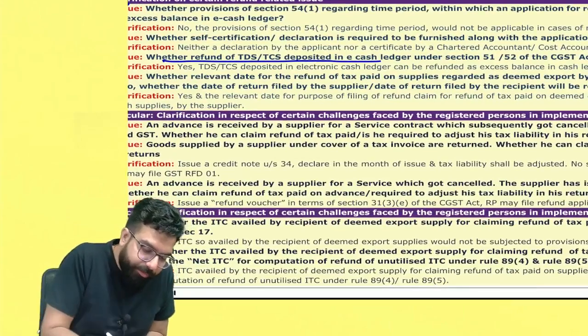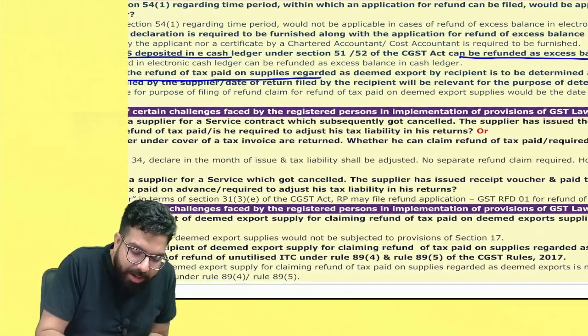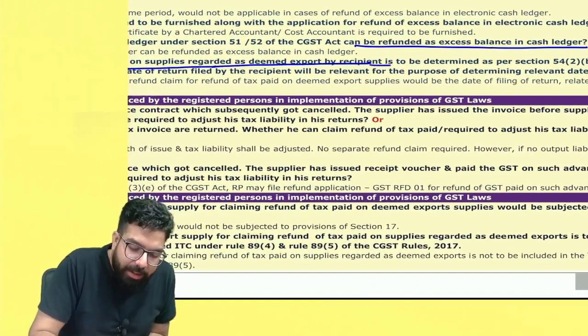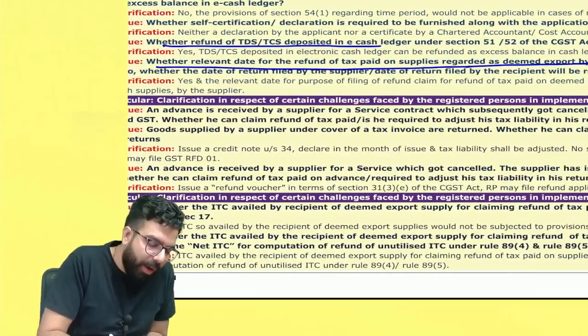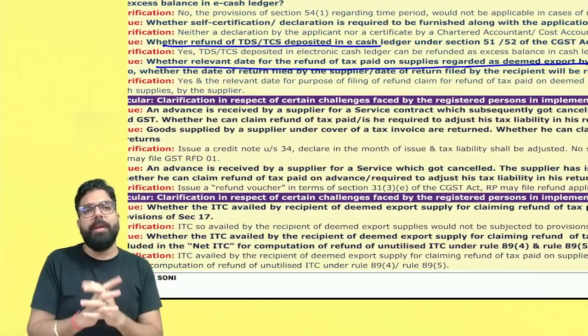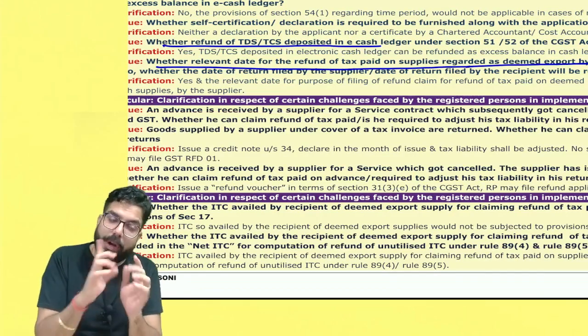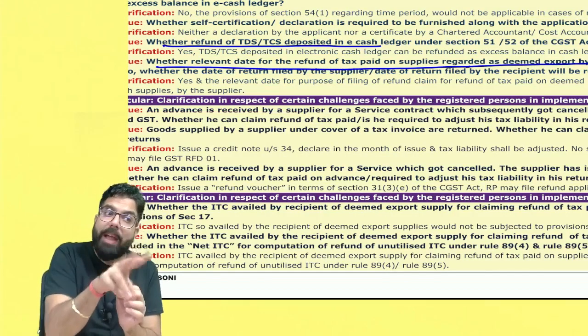Now, whether the relevant date for the refund of tax paid on supplies regarded as deemed export by the recipient is to be determined. I'll tell you with this. Supposing one supplier has gone ahead and charged you the tax on deemed export. You are the recipient of deemed export. You would have paid the tax. Now you have to apply for refund within 2 years.